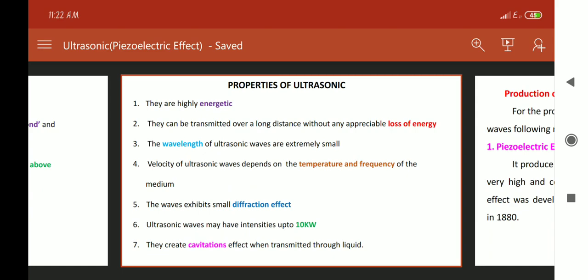Cavitation means what? When an ultrasonic transducer is placed in a liquid, it produces ultrasonic vibrations in the liquid. That means it produces bubbles in the liquid, and that is nothing but the cavitation bubble. The lifetime of the bubble is very small, and then it collapses, and this effect is known as the cavitation effect. These are some properties of ultrasonic waves.